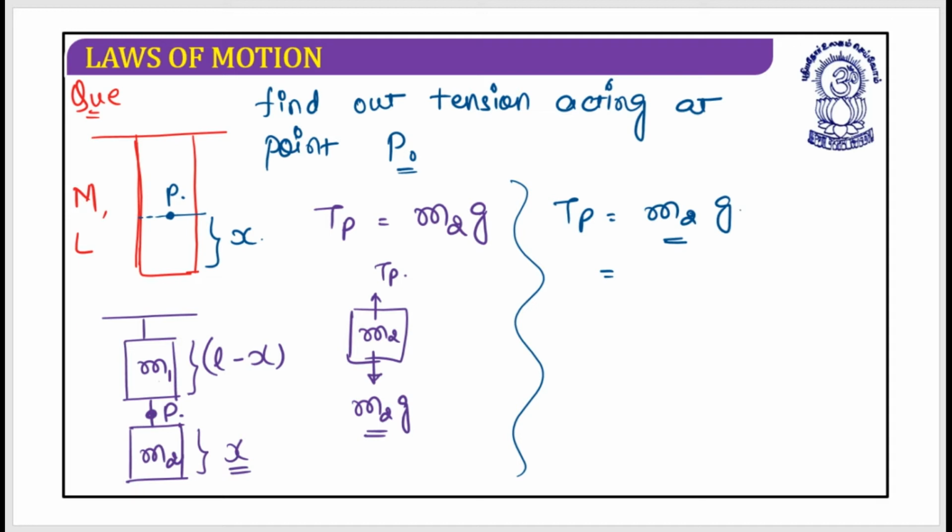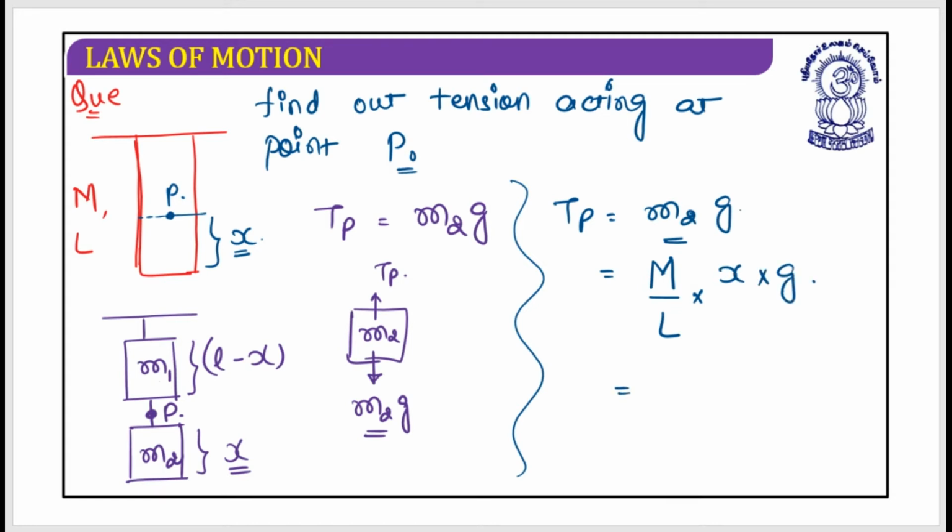How should I write it? Let's have a look. I understand that the mass per unit length of this rod is m divided by the total length, multiplied by the length for which you have used this mass. It is x multiplied by g.